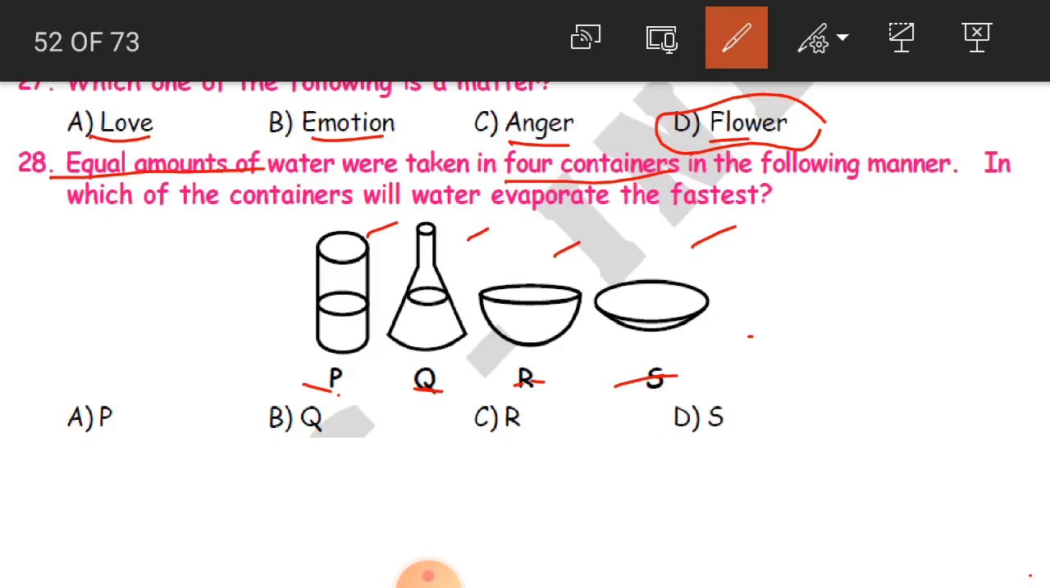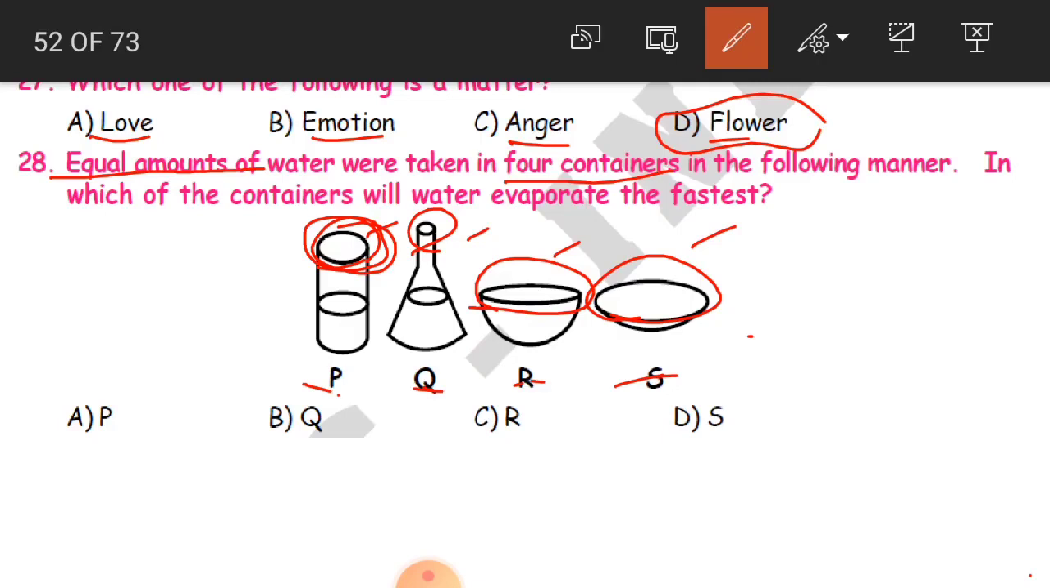See here, the lid space is more. Here it is a little less. Again you have a wide space, an open space here. It is not for the lid, it is the opening of the container, and it has much more space in these two containers, R and S. So in which of the containers will water evaporate the fastest? Is it in P, Q, R or S?